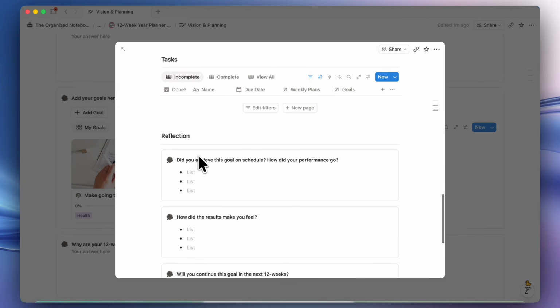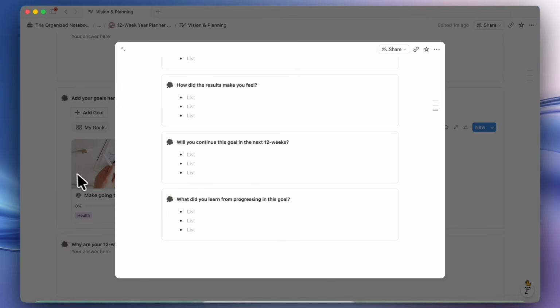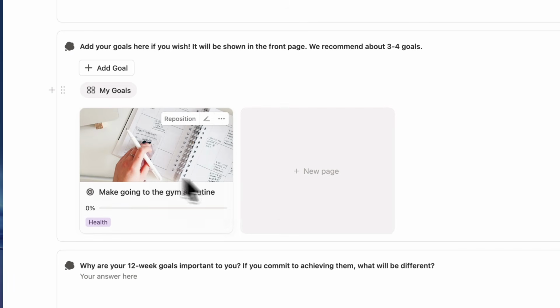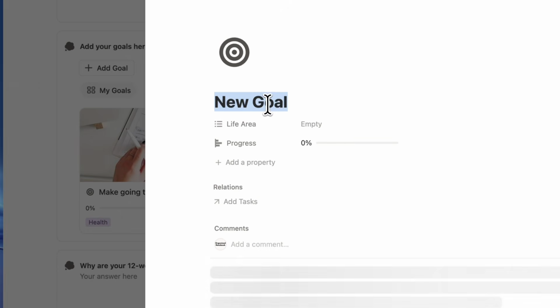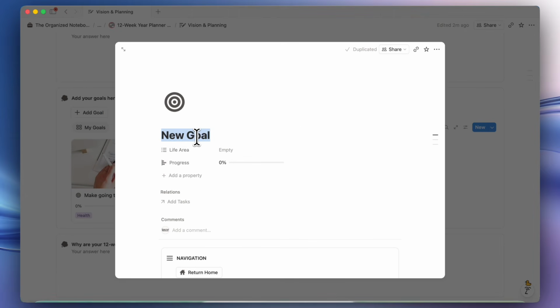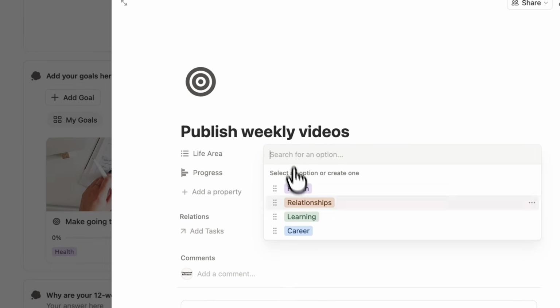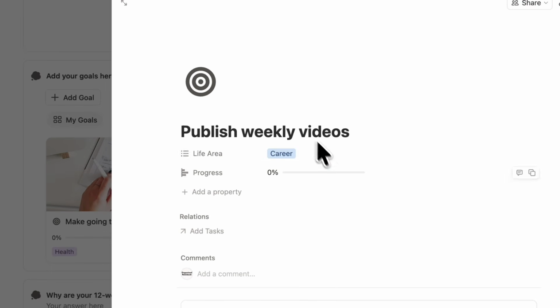You can add your tasks, reflection, and so on. We'll get to this later once we're out of the vision and planning. But for now, I would recommend just adding your goals. So let's say that I have another goal, which is to publish weekly videos, and this is going to be more for my work, so I'll just put career.